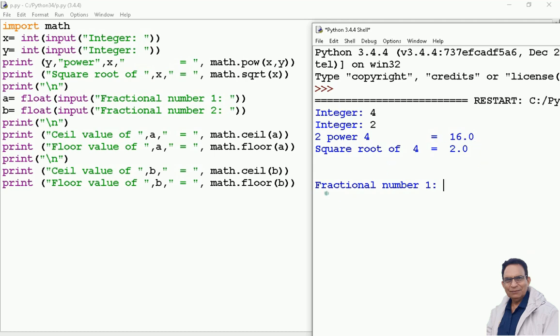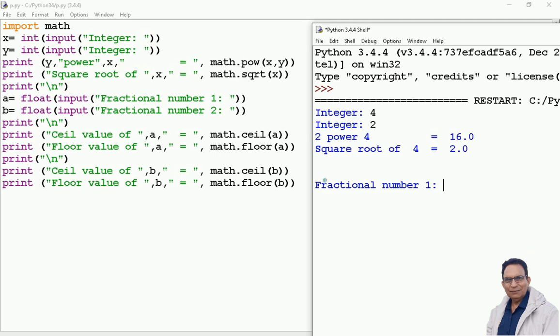Going further, it says print \n. Because of this \n, the extra space is coming over here. If I don't use this, this fractional number 1 is supposed to come in the previous line, because the execution jumps by one line only to the next line.